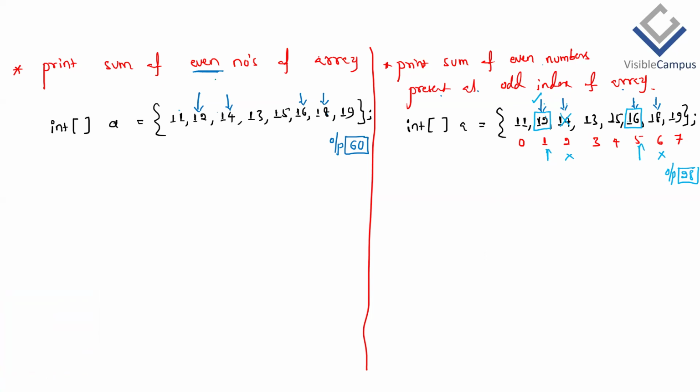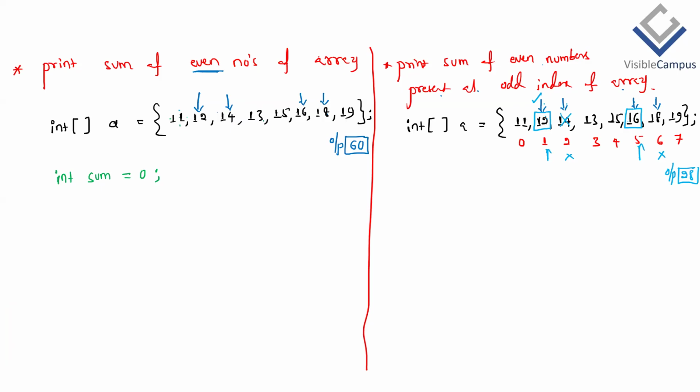So then, how do we write the code for the first one? Print the sum of even numbers. Even if these elements are not there, we still have to write the logic which should work for every type of integer array. That's called generic logic. Since we have to find the sum, we need a reference variable. Let us take sum, whose value is initialized to 0.